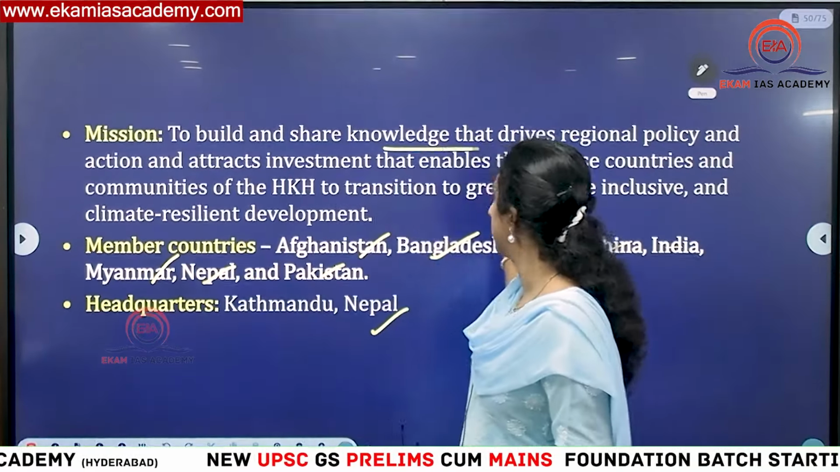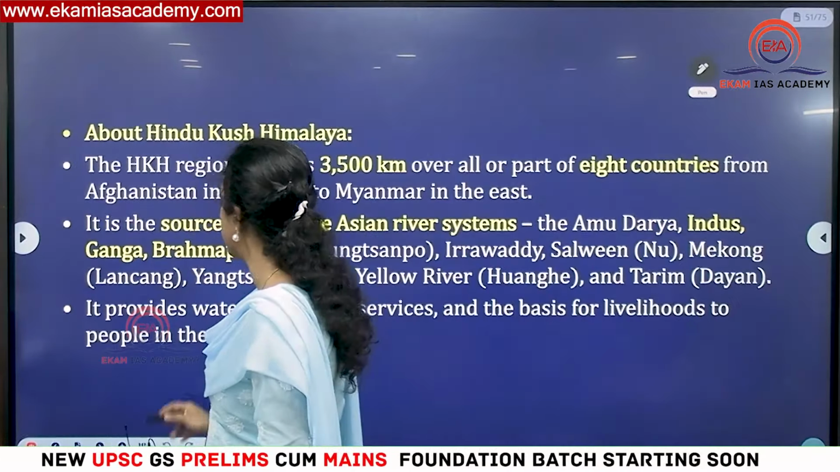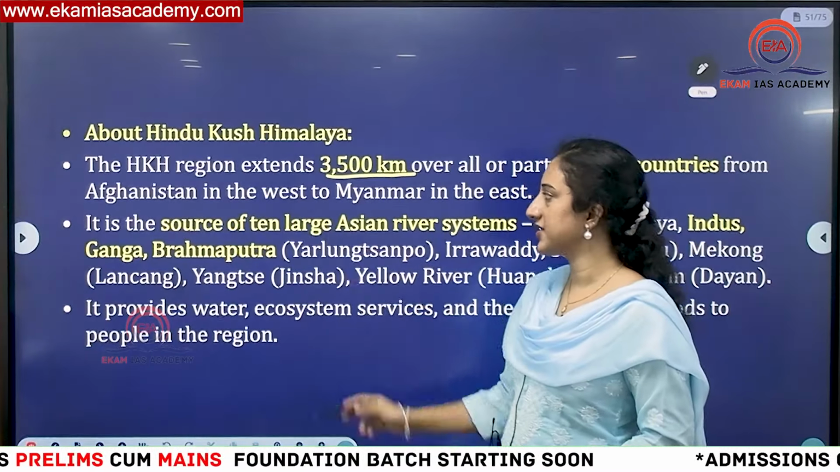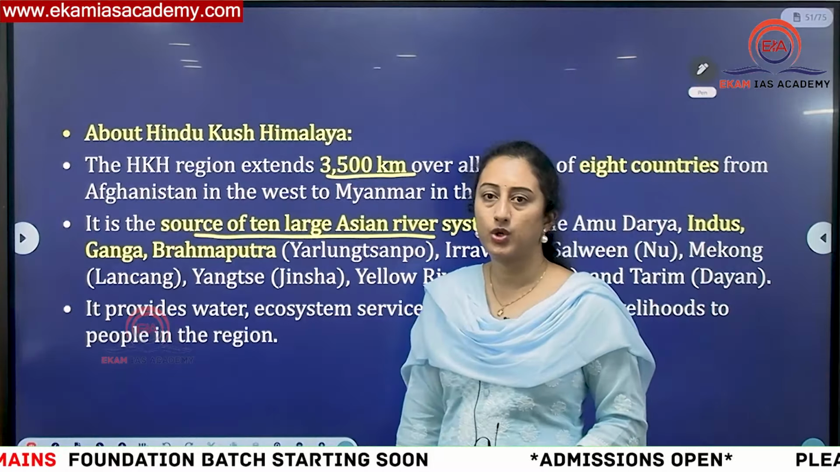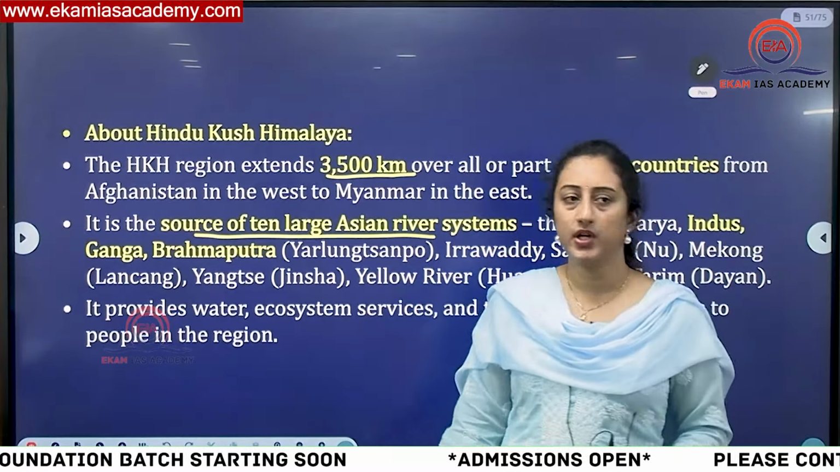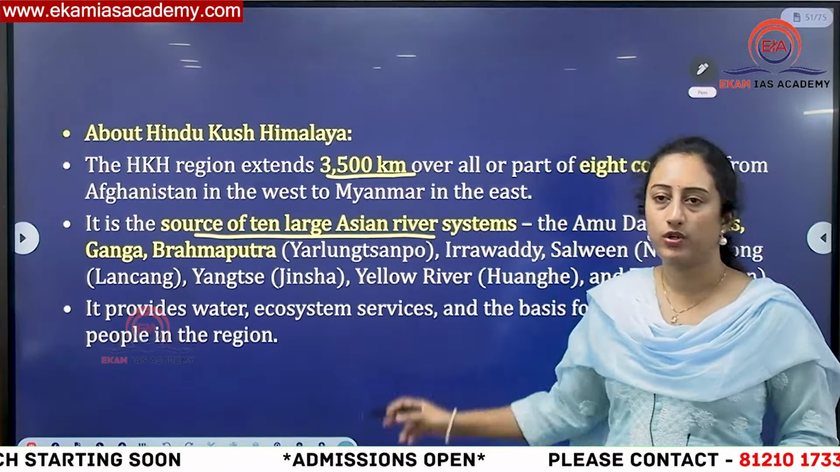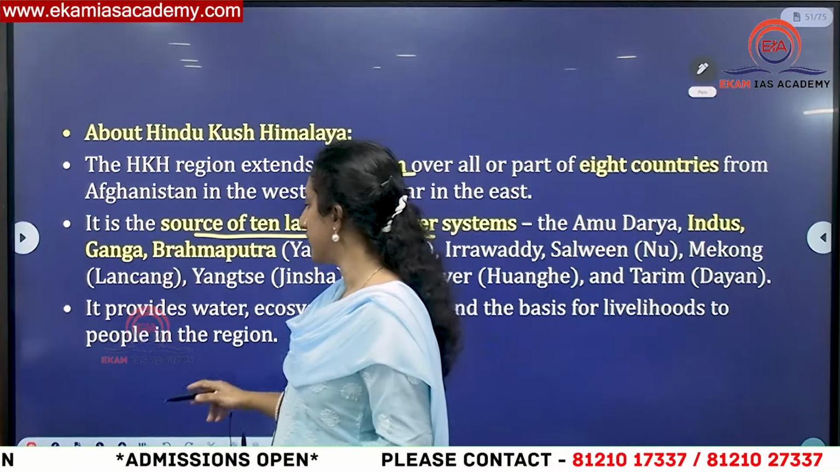The main thing is how to use knowledge to conserve these Hindu Kush mountains. Hindu Kush extends over 3,500 kilometers and is a source of 10 largest rivers in Asia, including Indus, Ganga, Brahmaputra, Yellow River, Yangtze River. All of those have their origins in the Hindu Kush Himalayan mountains only. So it is also providing water.